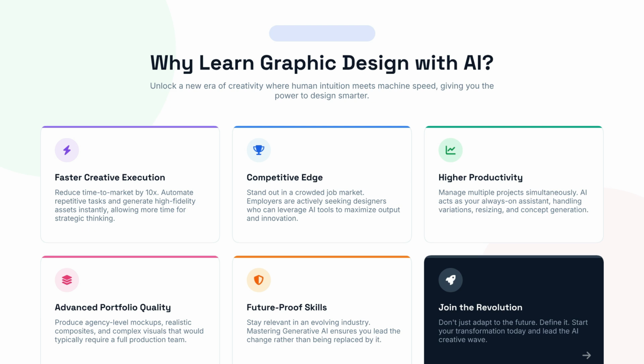Why learn graphic design with AI? You gain faster creative execution, a strong competitive edge, and higher productivity. These future-proof skills ensure you lead the change. Join the revolution and define the future of design.